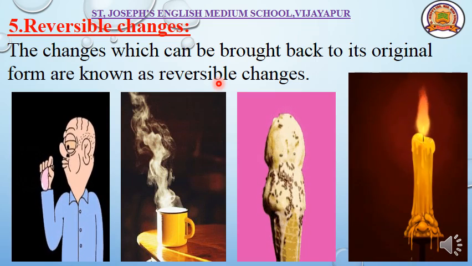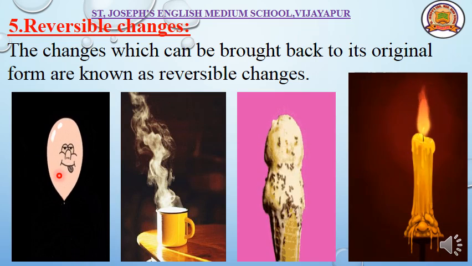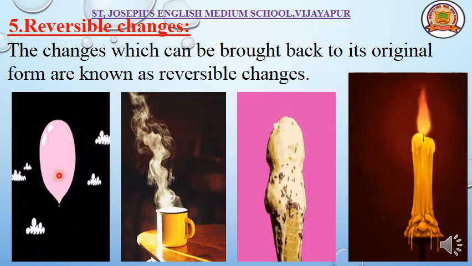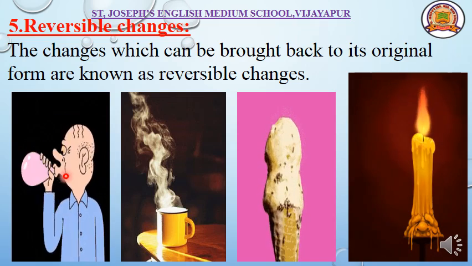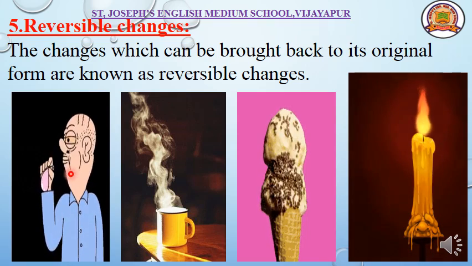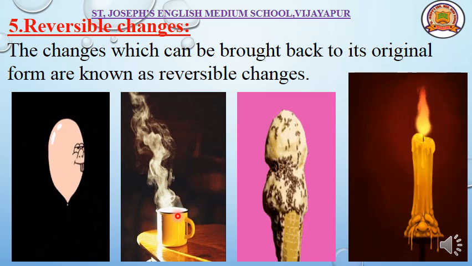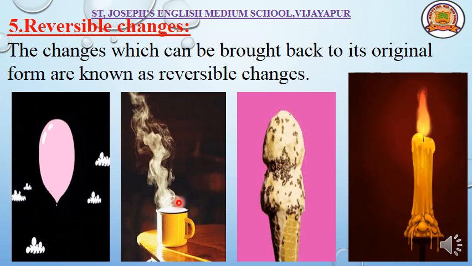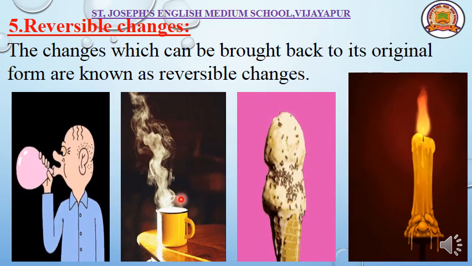Here you can see in these examples. First example is a person blowing a balloon. He blows the balloon, and it changes shape. When he removes the air from the balloon, it comes back to its original position. This is a reversible change. Whereas when we heat milk, it becomes hot milk. After a few minutes, the hot milk can come back to its original form, meaning cold milk.